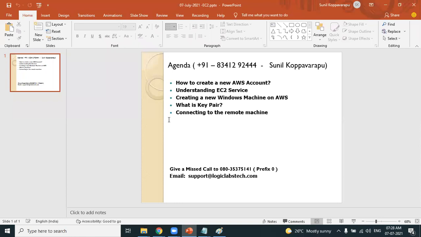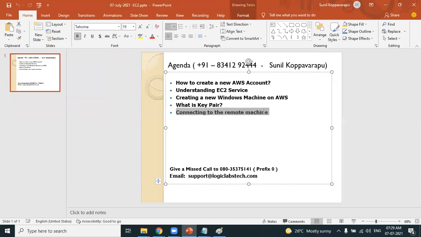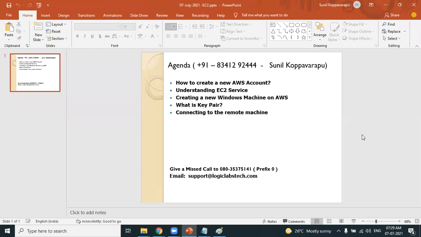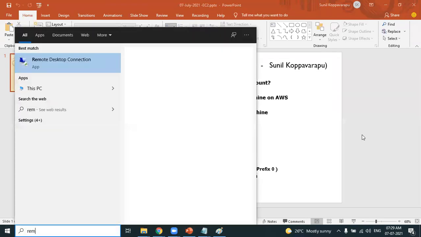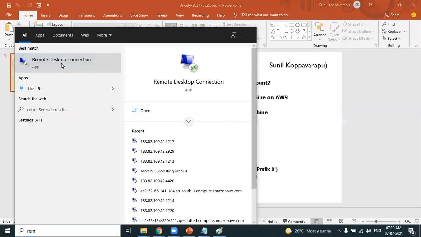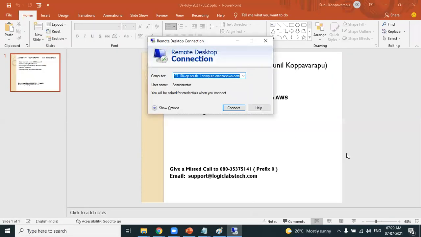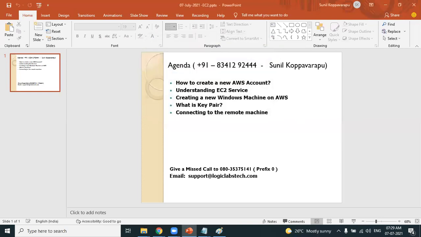So you're not only creating, you also now know how we can connect to the remote machine. How can you connect to the remote Windows machine? By using an application called Remote Desktop Connection. And what are the details which are required? The DNS name, username, password. What else do you want? We have experienced, friends, how to create a Windows machine on AWS cloud. That's our agenda for today's session. We are done with our agenda for today's session. Thank you very much for your support.